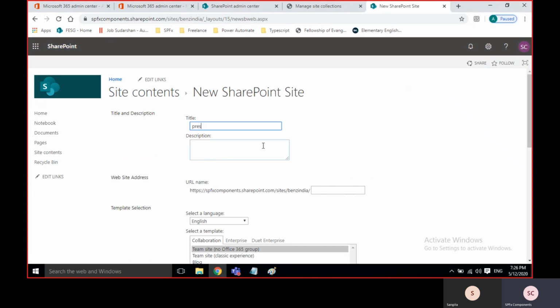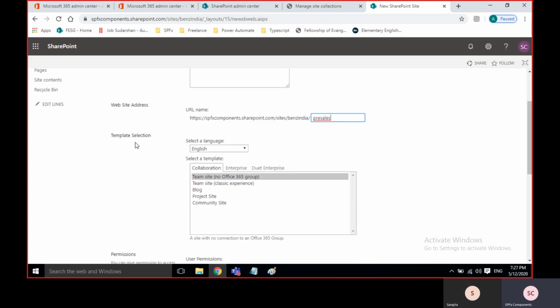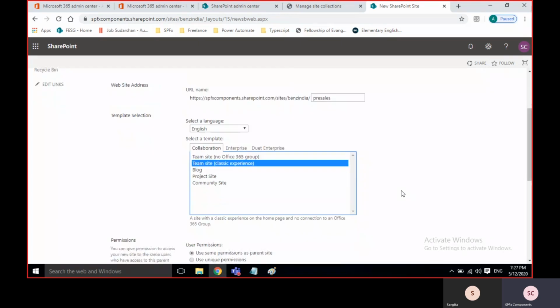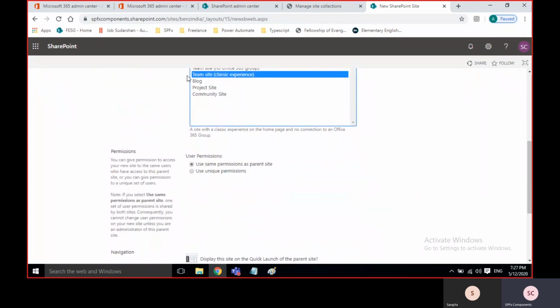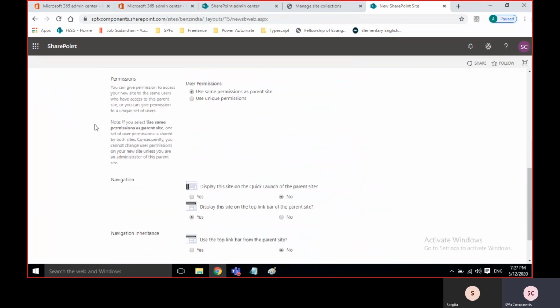We'll give pre-sales as my title, and the URL will be pre-sales. English, classic experience, the same as we created previously. Same permissions I'm going to take.